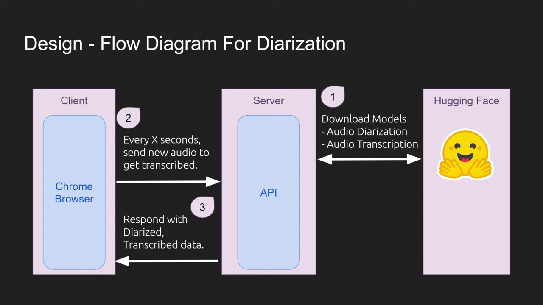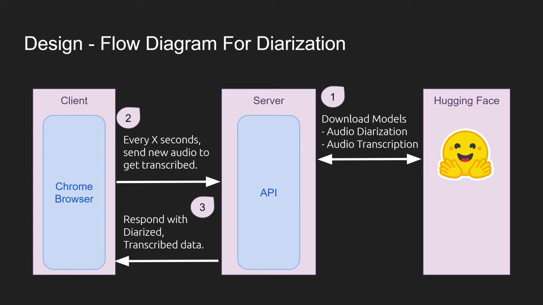In that system we have the client, which is on the browser. We first tried transcribing every X seconds, but that turns out to work pretty badly, and having her click transcribe works a lot better. Every time we want to transcribe the audio around us, we send this audio to the server. The server has already downloaded all the models it needs to run, and so it runs the diarization and transcription on that audio and responds to the browser with the conversational data.